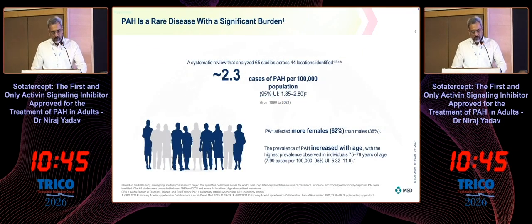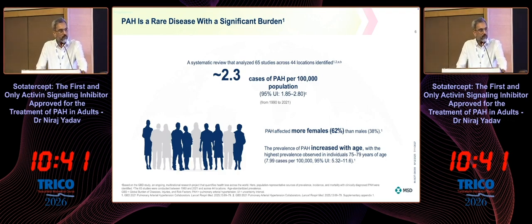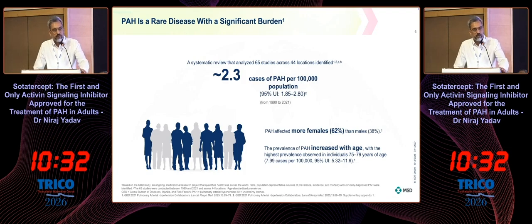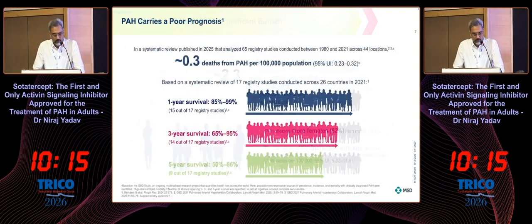It is a rare disease, affecting 2.3 cases per 1 lakh population. It affects more females than males. Almost 62% of patients are females. Unlike our previous understanding, where we thought that it is a disease of young females, it is observed that prevalence increases with increasing age, with peak prevalence reaching in age 75 to 79 years.